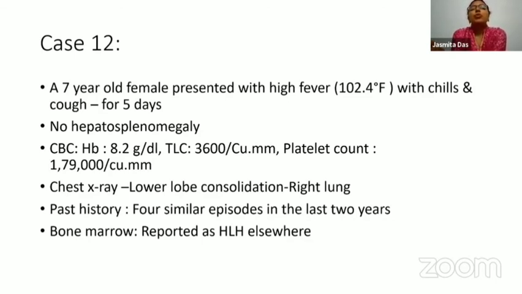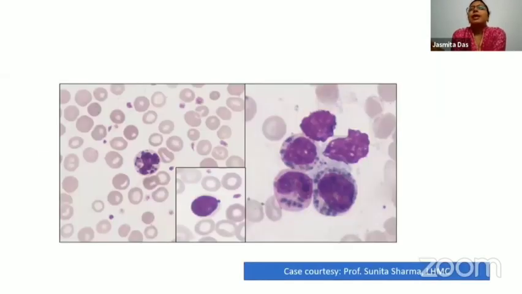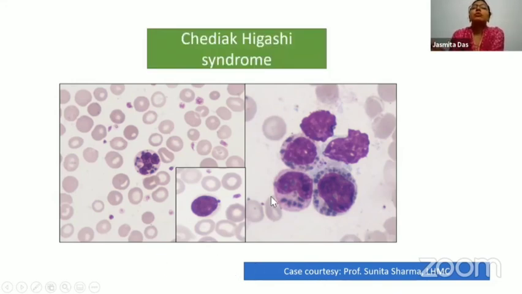A bone marrow had been reported as HLH elsewhere, and this was the peripheral smear. So these particular granules here, the thick granules in the neutrophils, in the lymphocytes, clearly tell you that the diagnosis is Chediak-Higashi syndrome. So now this is a diagnosis which you can easily make or suspect on the peripheral smear examination if you see these thick granules.